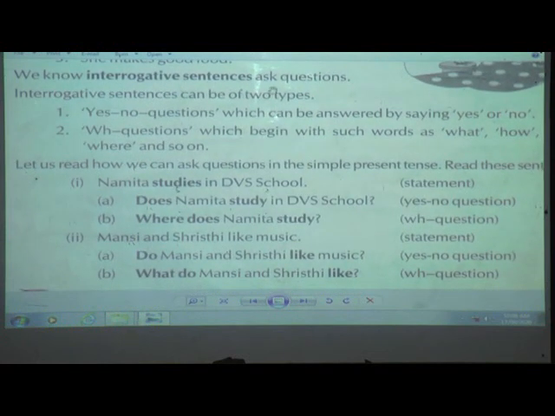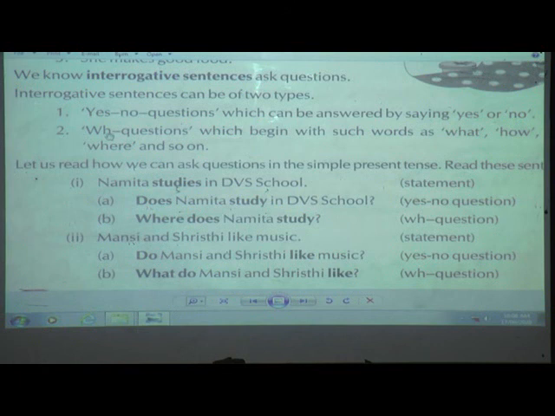Interrogative sentence means, yes, when we are asking some question. Interrogative sentences ask questions. As I told you in the start, it can be of two types. Which one is that? Yes-no questions, which can be answered by saying yes or no. Not more than that. Only these two words will be your answer.